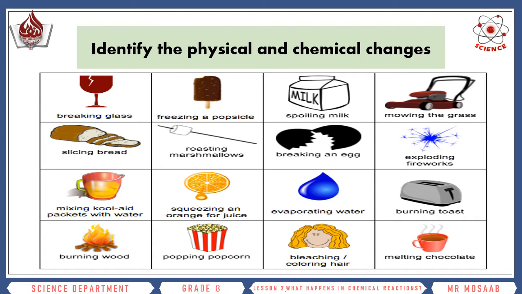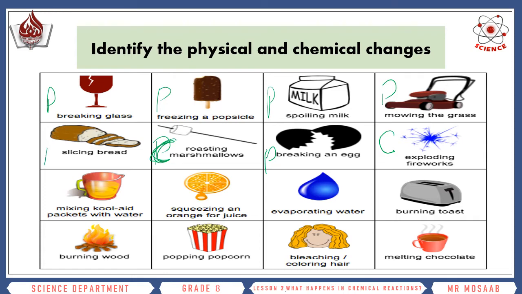Breaking a glass, of course, is a physical change. Freezing, physical change. Spoiling milk, physical change. Mowing the grass, physical change. Exploding fireworks, it's a chemical change. Breaking an egg, physical change. Roasting, like burning, it's a physical change. Sorry, chemical change. Roasting, chemical change.